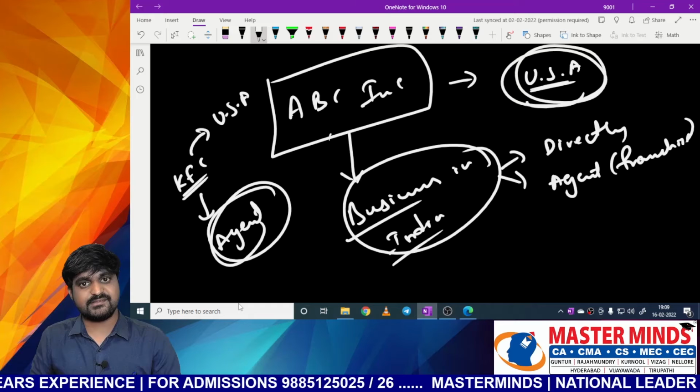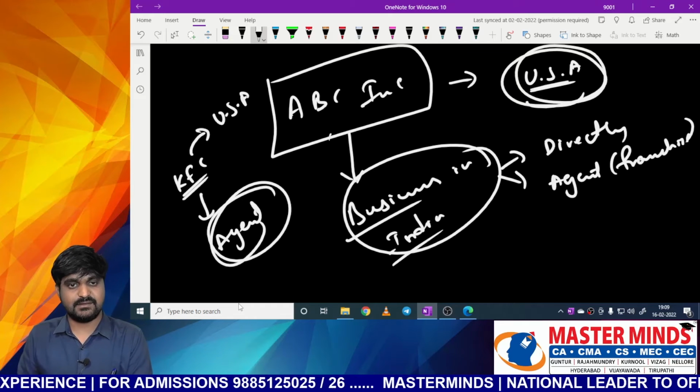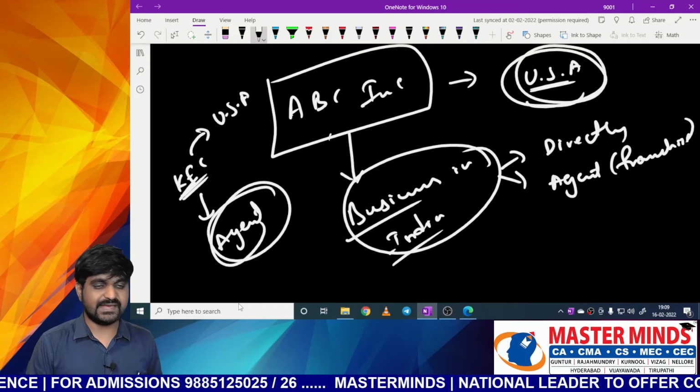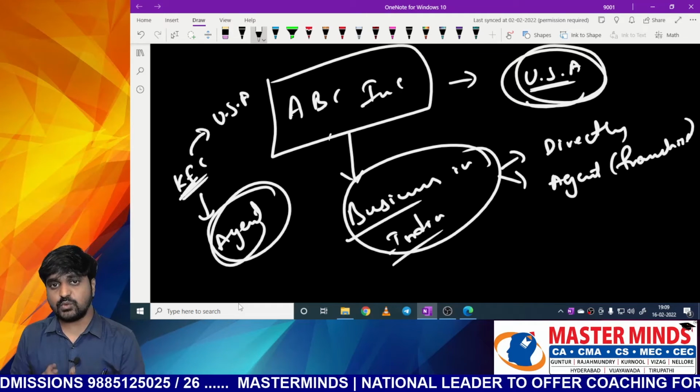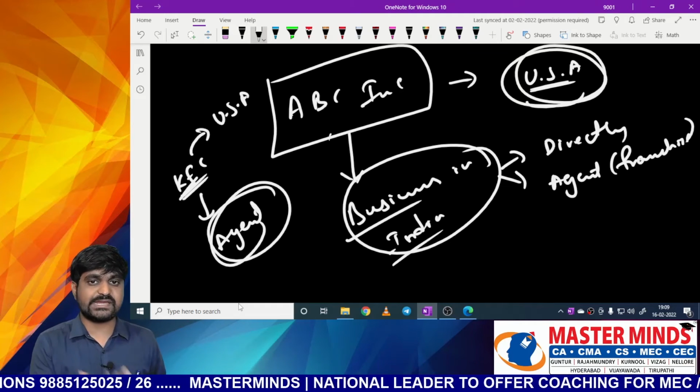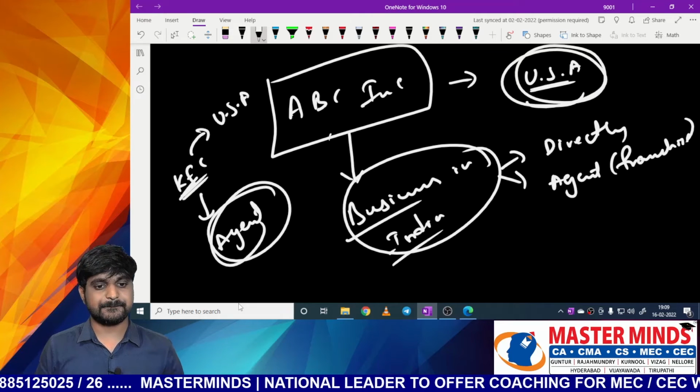It is doing business through an agent, that is, indirectly. So we can call KFC a foreign company, or it may establish its own branches. Then also we will call KFC a foreign company.